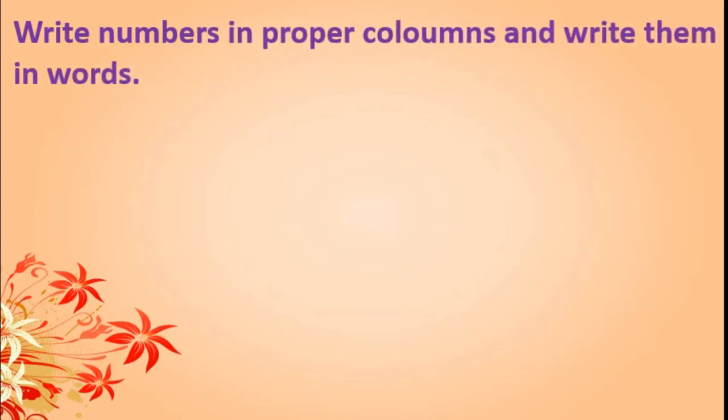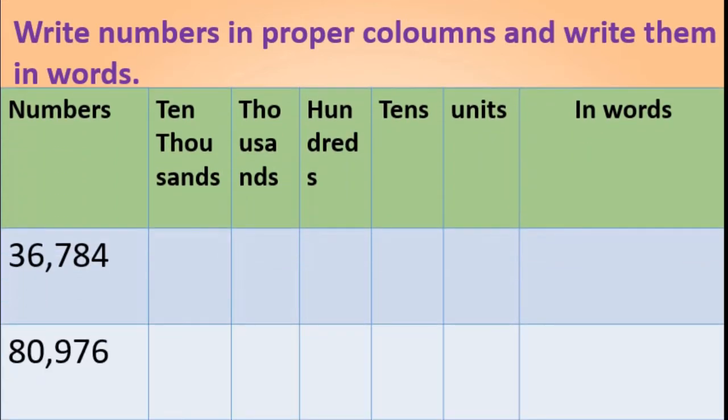Write numbers in proper columns and write them in words. Yes students, there is a table with columns. Now the number given, we have to write in the proper columns, then write it in words. Okay, we'll start. 4 in the units place, 8 in the tens place, 7 in the hundreds place, 6 in the thousands place and 3 in the 10,000s place.